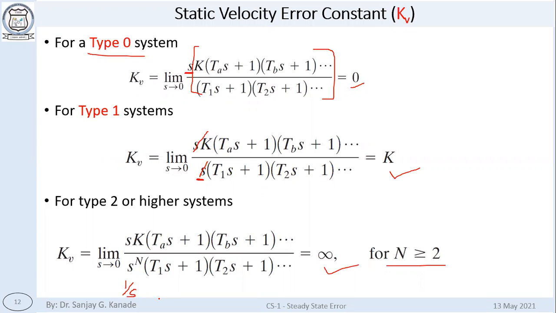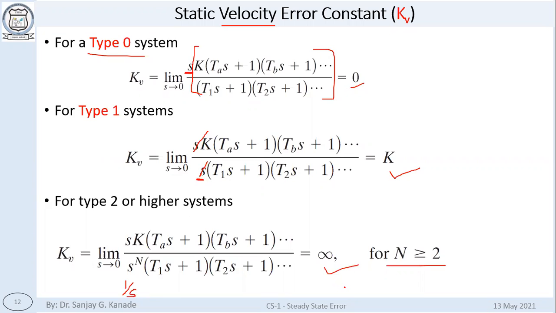So you see here what has changed. For ramp input, we are getting the static velocity error constant, and there for type 0 system, kv is equal to 0. For type 1 system, kv is equal to k, and for higher type systems, kv is equal to infinite. Remember, this is kv, this is the error constant, this is not the steady state error.